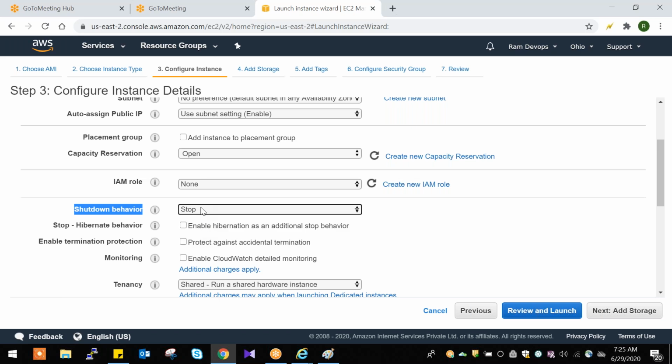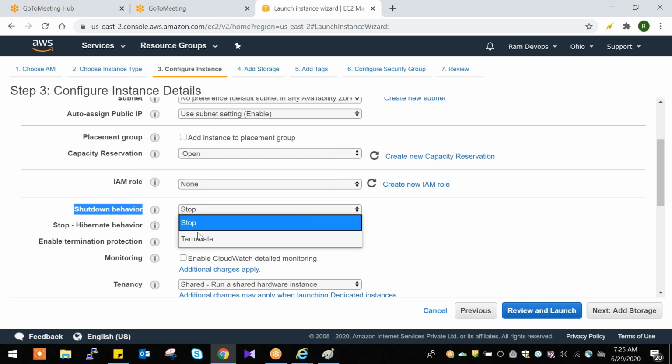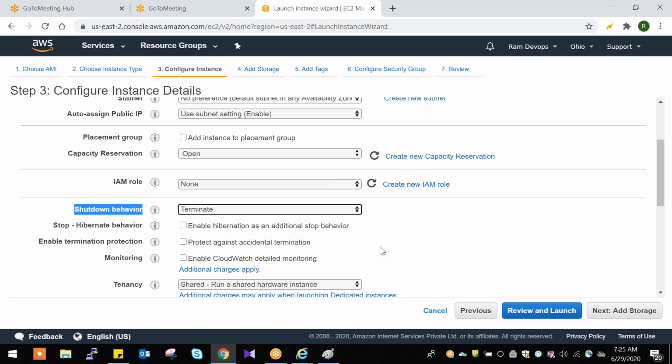For example, if you select terminate, whenever you stop your server, meaning shut down, the server will be terminated. Even if you shut down, it will be terminated. That is why we always need to keep stop only.